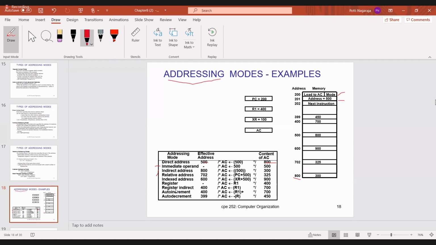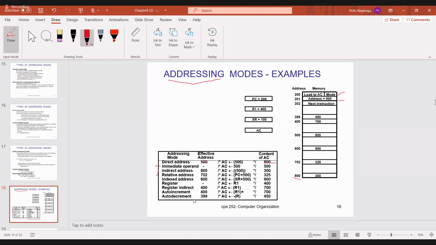Then auto increment is the same as register indirect. See here also, what is the value that you are getting? AC and R1 plus. R1 is 400. In memory location 400, what is the content present? 700. So that 700 you have to transfer. We get 700 only. And because it is auto increment, it is then automatically pointed to memory location 401. After execution of the auto increment instruction, the effective address will be 401.